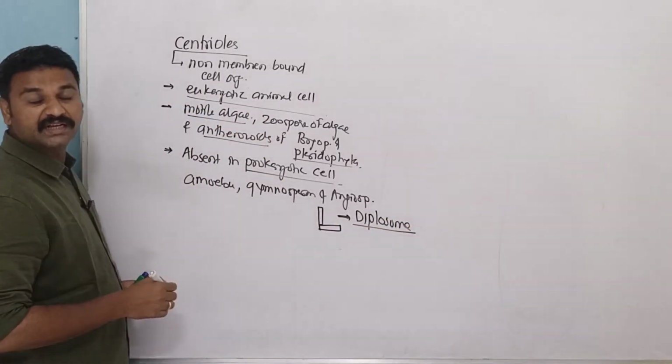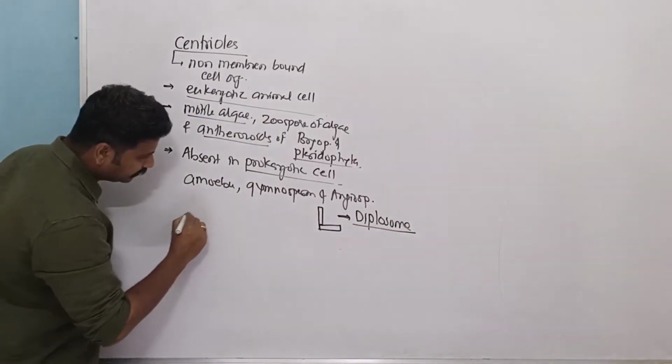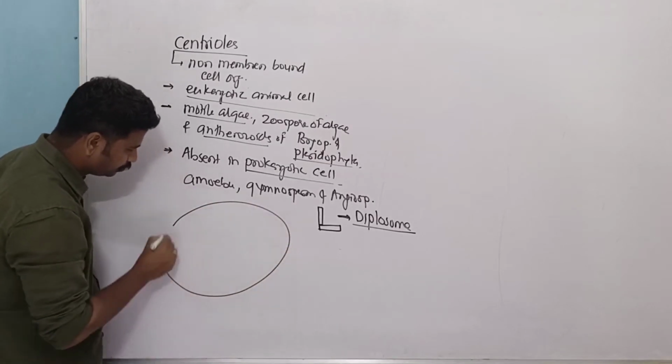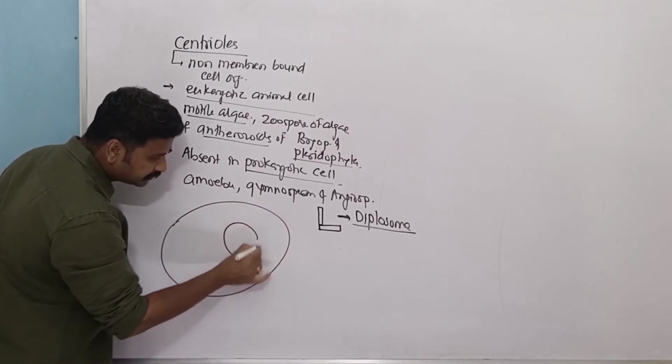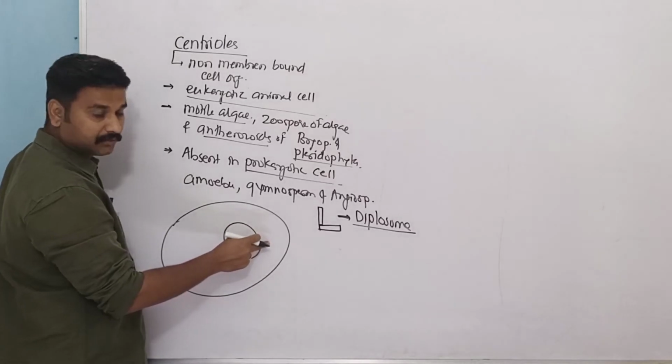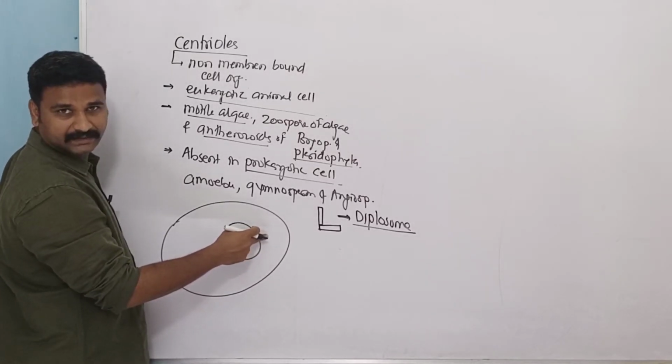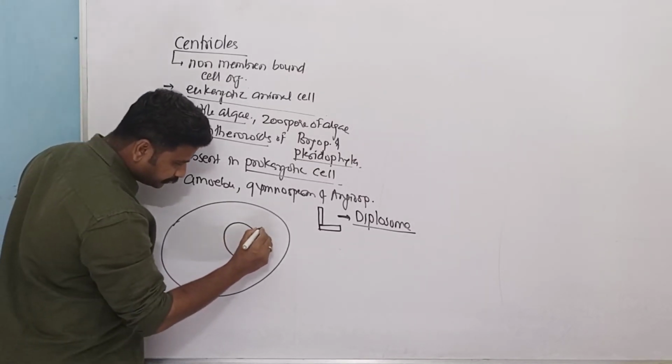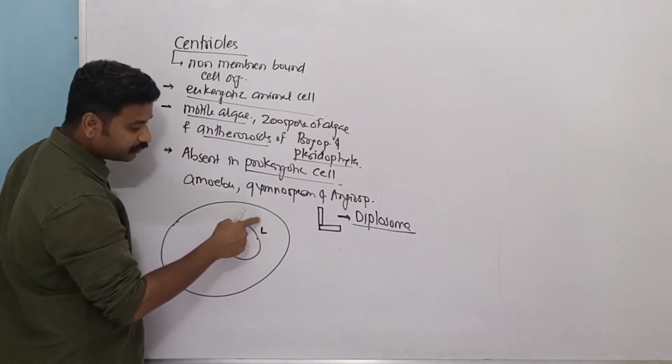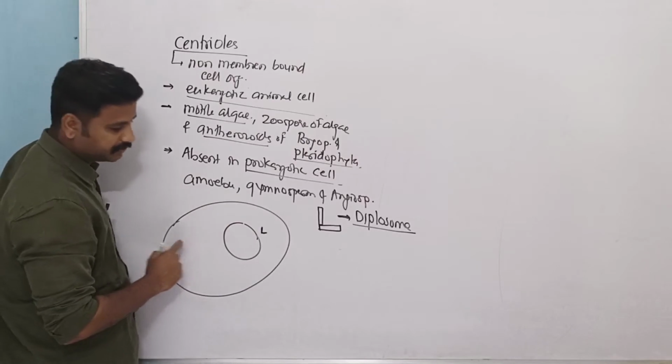These diplosomes are present inside the cell close to the nucleus, in the area where no other cell organelle is present.